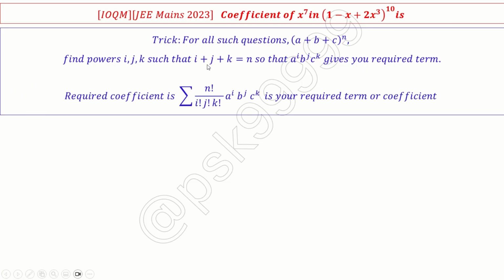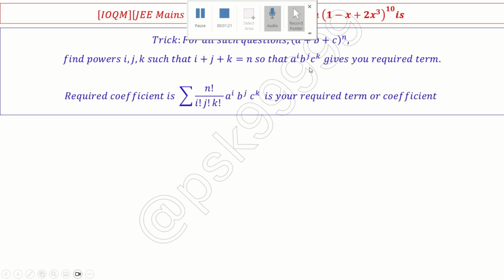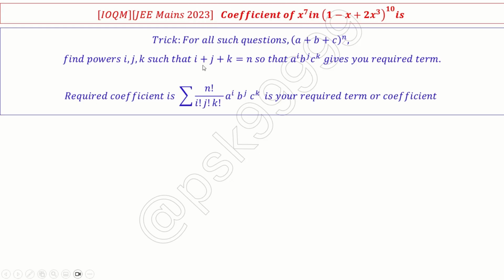Sigma of all such i plus j plus k, there can be multiple possibilities, right? Need not be only one possibility. For example, if I take 7, you can get it from 1 plus 3 plus 3, 2 plus 2 plus 3, like that, 0 plus 1 plus 6, like that. So the sum of all such possibilities, you sigma those terms, with n factorial by i factorial, j factorial, k factorial, and a to the power of i, b to the power of j, c to the power of k. Let's put it in an example here.